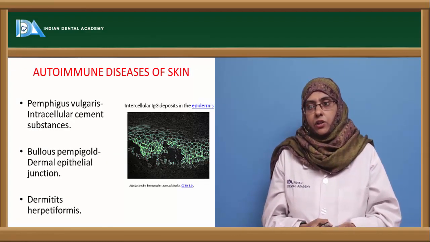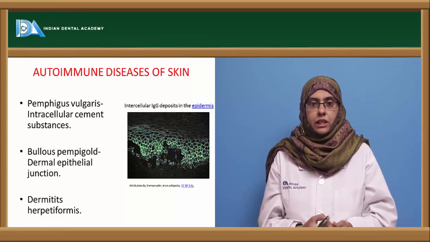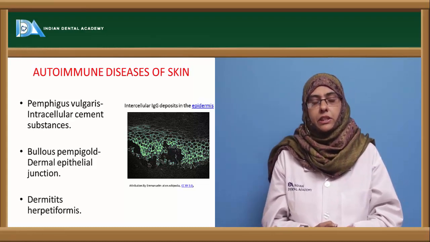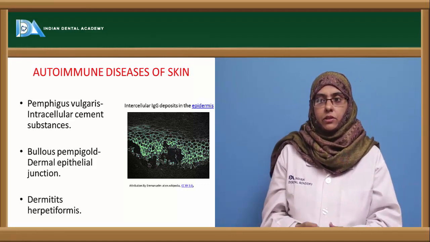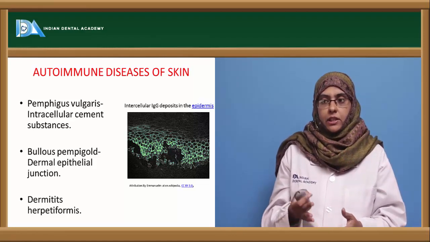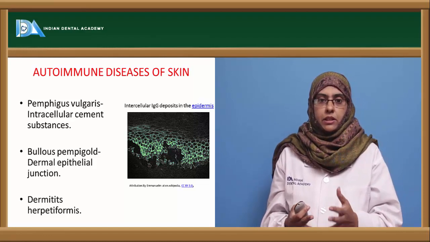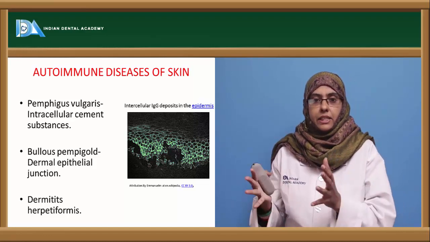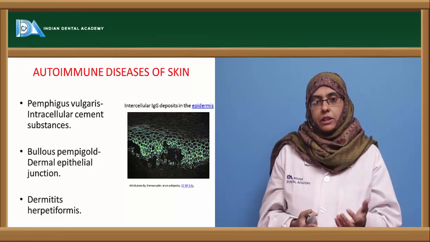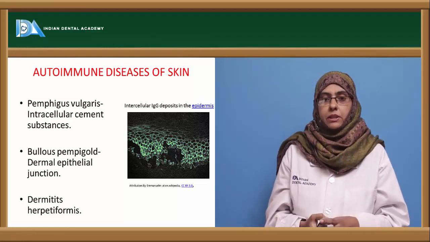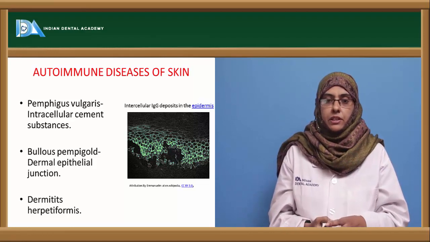Now coming to the autoimmune diseases of the skin, the autoantibodies can be generated against the different components of the skin. The intracellular cement substances bind the different cells of the epidermis. Here the autoantibodies are directed towards the intracellular cement substances, causing pemphigus vulgaris.